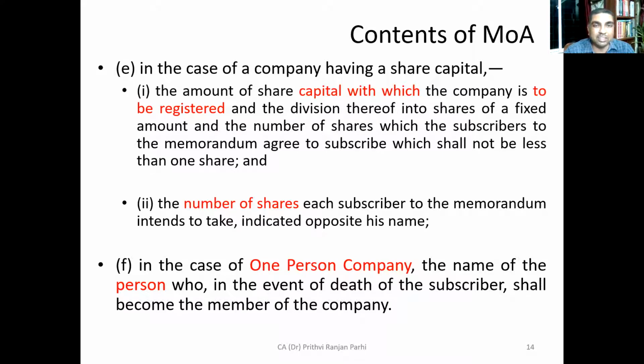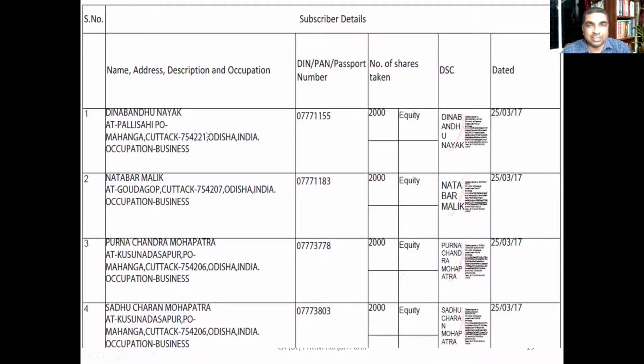Okay, and the number of shares each subscriber to the memorandum intends to take is indicated opposite to his name. That means how many shares he wants to take must be indicated against his name. Now you can see, here is a subscriber. You see name, address, description, occupation. This is the subscriber's detail. You see how many shares he has undertaken to subscribe? 2,000 shares. Minimum 1 share he has to subscribe. So each subscriber has to say how many shares he is going to subscribe. Are you getting it?